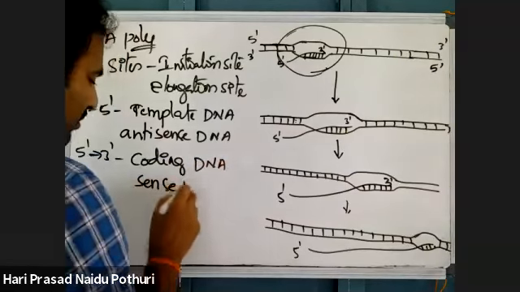In that direction, the double-stranded DNA is being opened into single strands, and as it is opened, new RNA is synthesized by elongation.